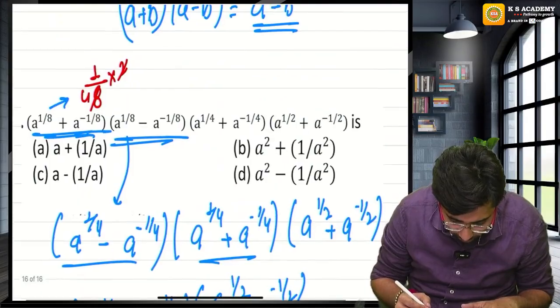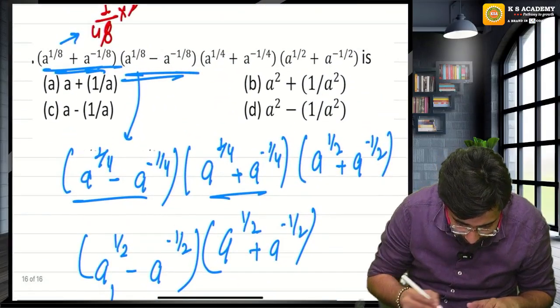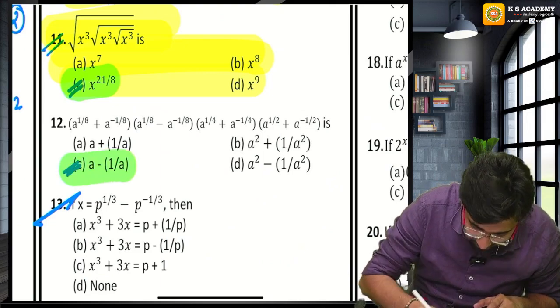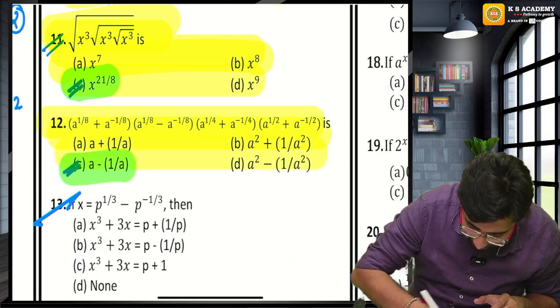Now let's check what is the option guys. A minus 1 upon a. Guys, a minus 1 upon a. Guys, C is the right answer. Option C is the right answer.